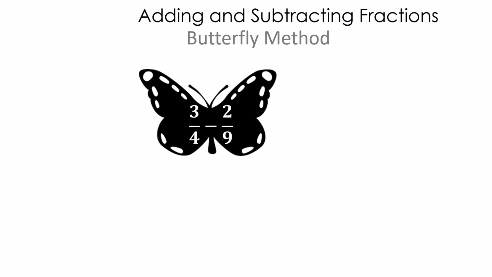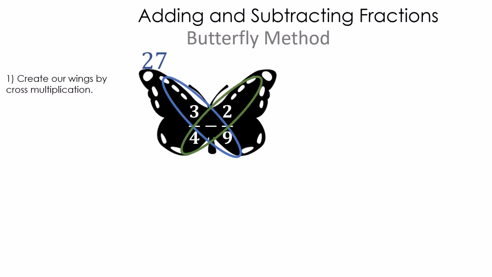Let's try this one. 3/4 minus 2/9. Once again, we're going to multiply our wings, so 3 times 9 is 27. 4 times 2 is 8. We're going to multiply our tail. We're going to multiply straight across in the denominator. 4 times 9 is 36.